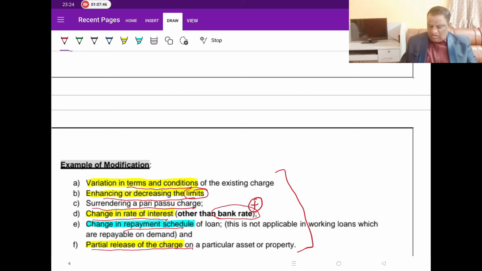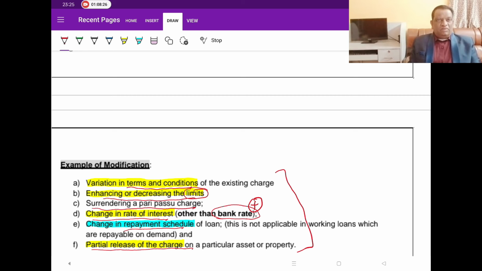So with this, we have covered first, what do you mean by charge? What are the types of charges? Fixed charge and floating charge. Then whose obligation is it to register the charge? Form 77. Is it the company or the charge holder? It is basically the company. But what happens if the company is not registering? If the company is not registering, the charge holder can always go and do it. But the only thing is, ROC is going to issue a show cause notice. If that show cause notice is answered properly by the company, if they raise any objections, then ROC will not register the charge. But if there is no response to that, then ROC will simply go and register the charge.